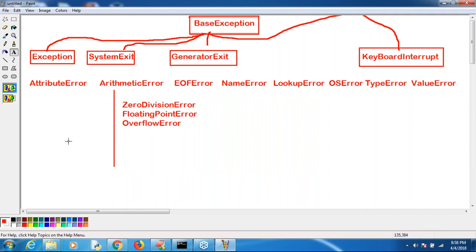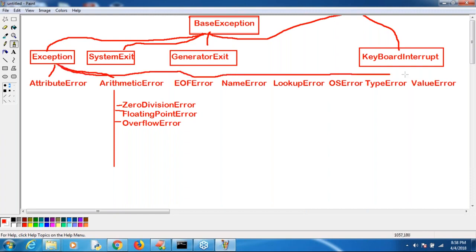Just for basic idea purpose, I took some errors, and this is the hierarchy I want to explain. All these are under arithmetic error. Next, all these are child types of exception. Make sure all these things are child types of exception, you should be aware. Under arithmetic error, zero division error, floating point error, overflow error are available.